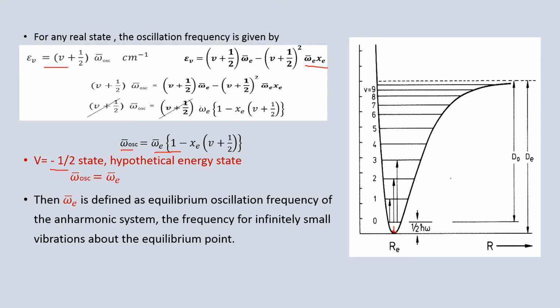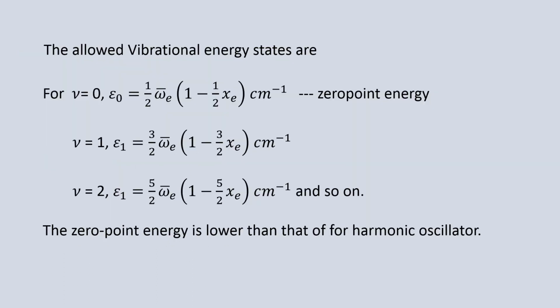So, ω̄e can be defined as the equilibrium oscillation frequency of an anharmonic system, the frequency for infinitely small vibrations about the equilibrium point. It is nothing but the anharmonic oscillation frequency at the equilibrium point. So the allowed vibration energy states are: at v = 0, the E value becomes 1/2 ω̄e (1 − 1/2 xe); at v = 1, at v = 2 and so on.